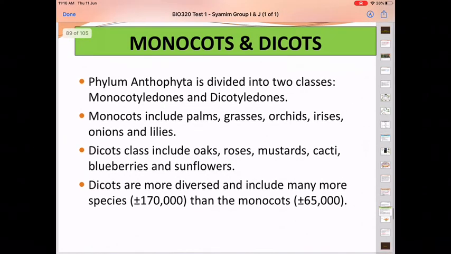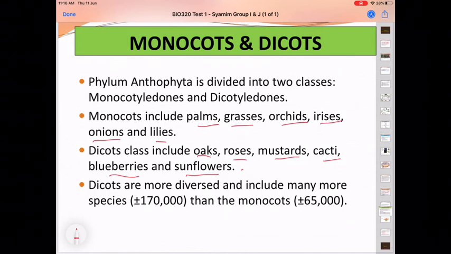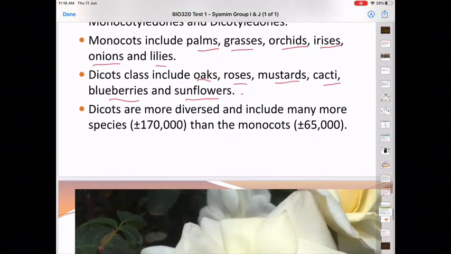So Angiosperm is divided into monocots and dicots. Monocots is monocotyledon, dicots is dicotyledon. So this phylum is divided into two classes, monocotyledons and dicotyledons. The monocots include palms, grasses, orchids, iris, onions, lilies. Dicot class include oaks, roses, mustard, cacti, blueberries and sunflowers. The dicots are more diverse and include many more species, about plus minus 107,000 compared to the monocots.